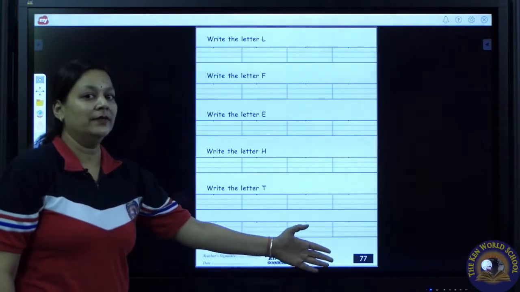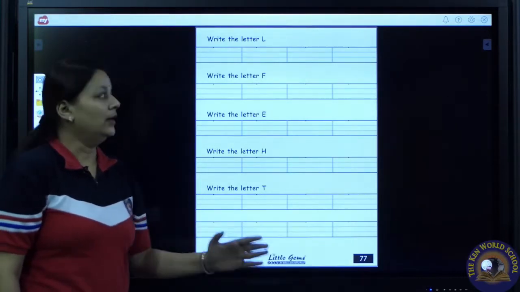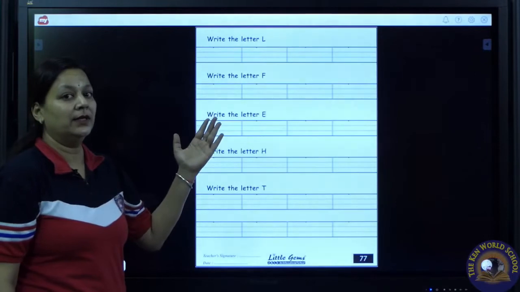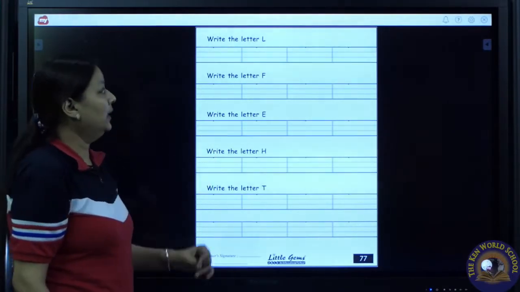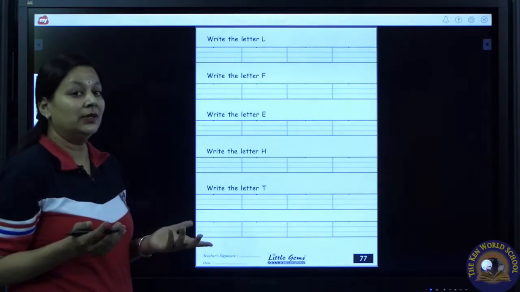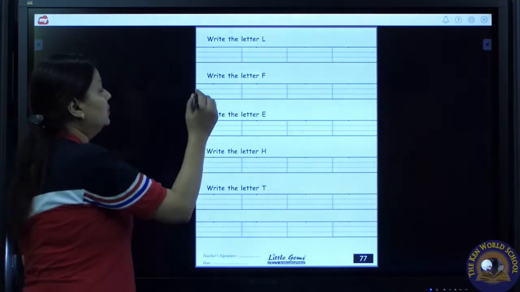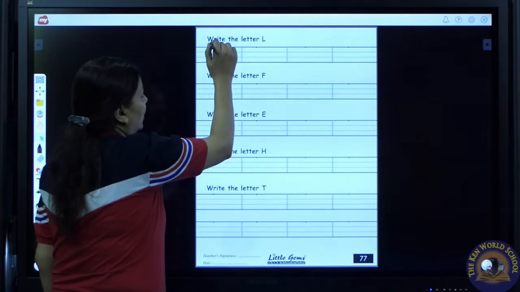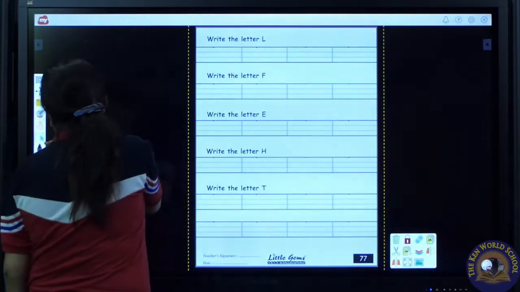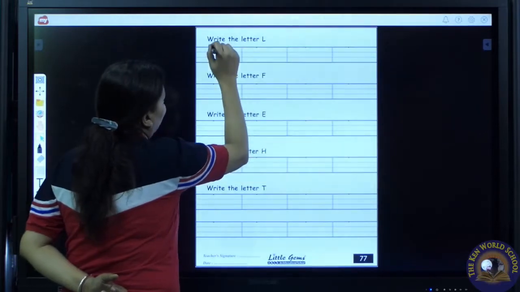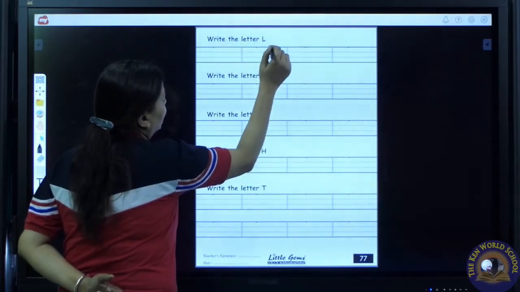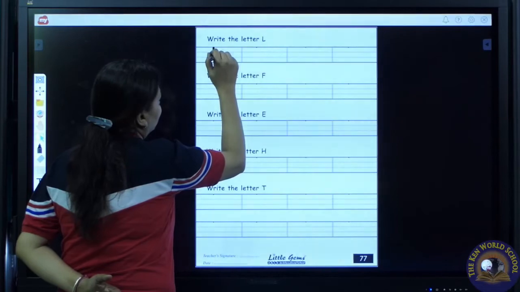Page number 77. Here we are going to repeat the letters to do more practice. Okay? Now we all know how to write letter L. We have to put our pencil on the top line. Draw a standing line from top till base.